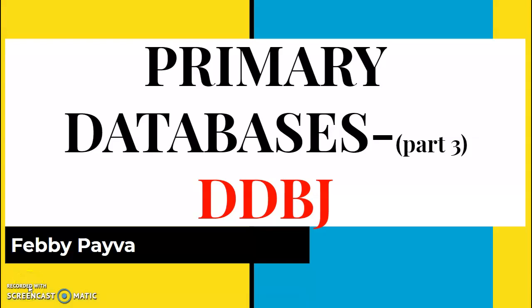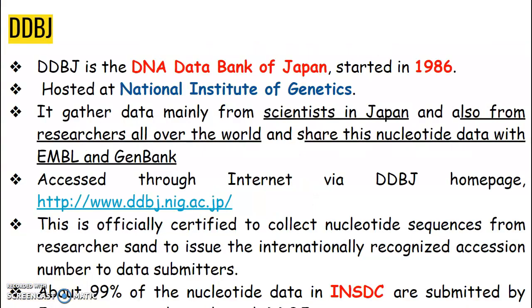Hello friends, welcome back. Today we'll discuss the second type of nucleotide sequence database, the primary database, that is DDBJ. We can see that DDBJ stands for DNA Data Bank of Japan, and it started in 1986. It is hosted at the National Institute of Genetics, NIG.